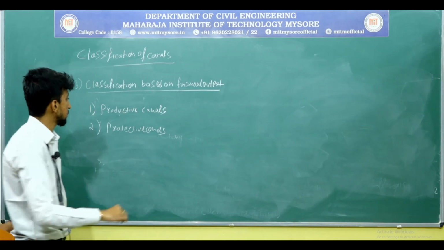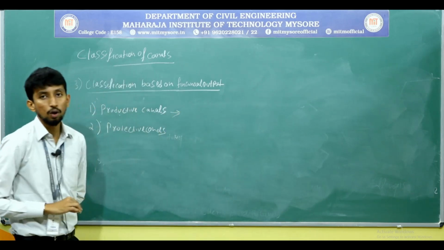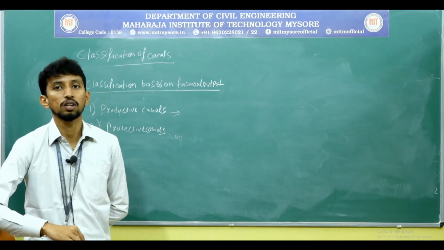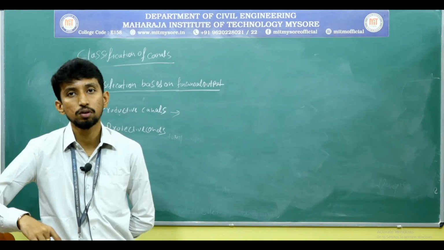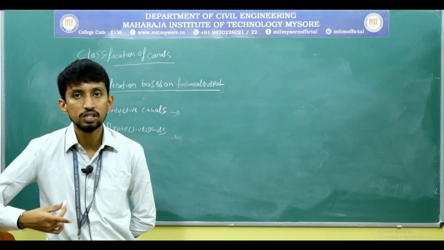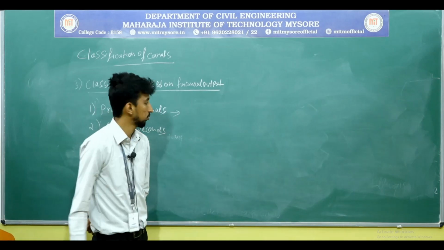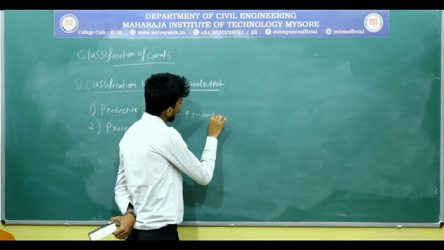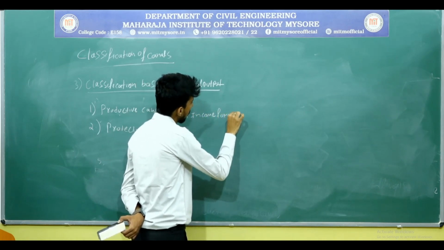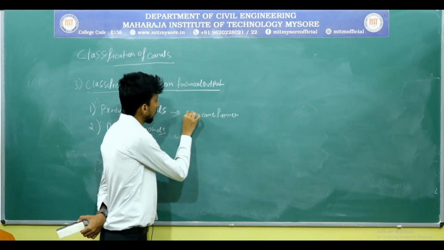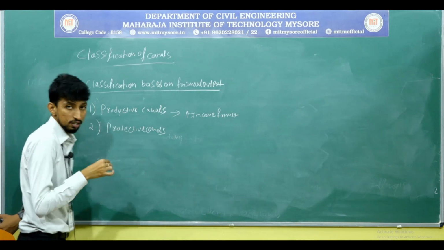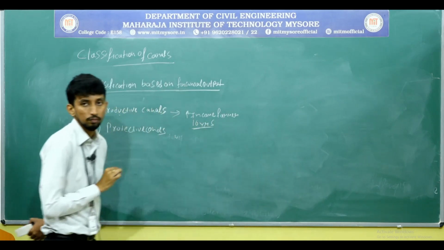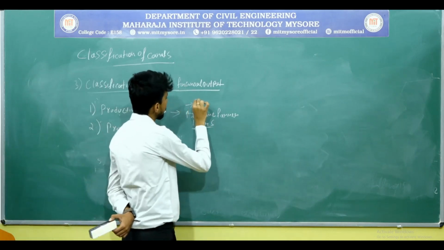From the productive canals, we are going to expect some income or some good output. Whatever the canal, you all know that for the construction of a canal, it takes crores of amount. By investing crores of money, we should get some good output. It should increase the income of agriculture or the income of farmers, and whatever money is invested in the construction of the canal, the output should be reached within a 16-year span, and it should not get damaged.